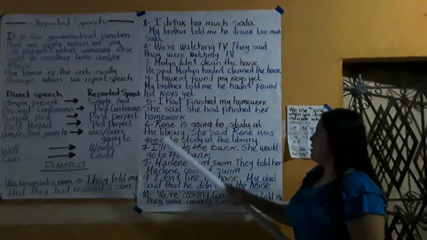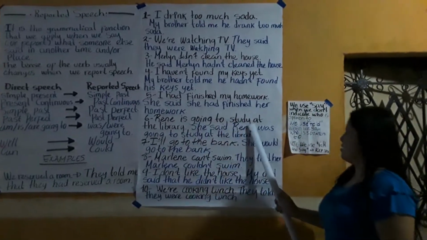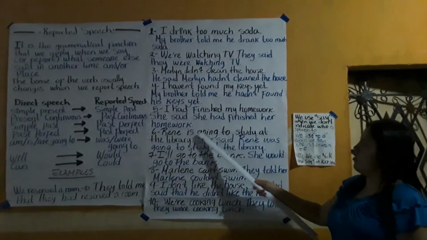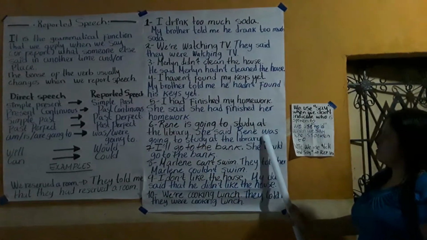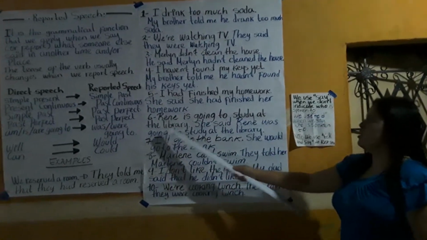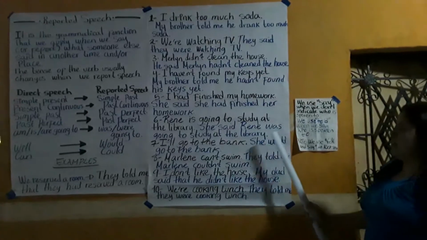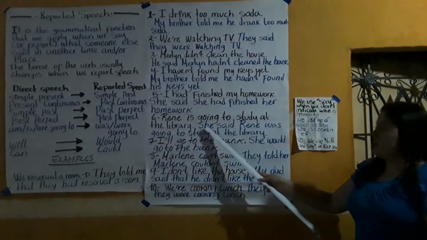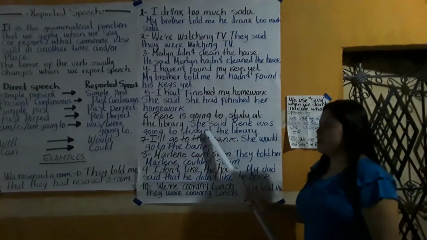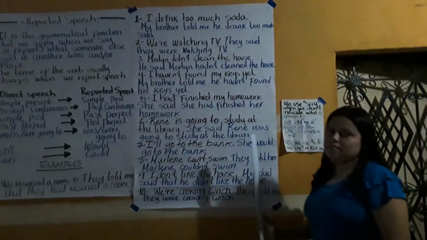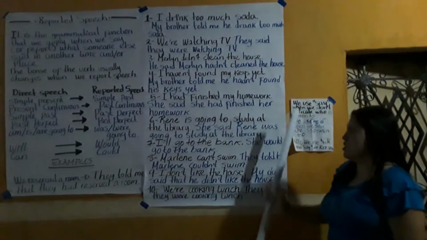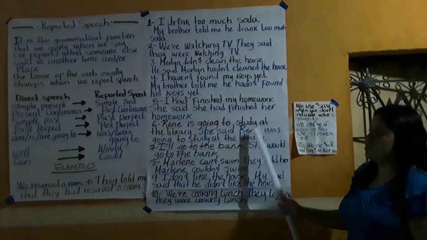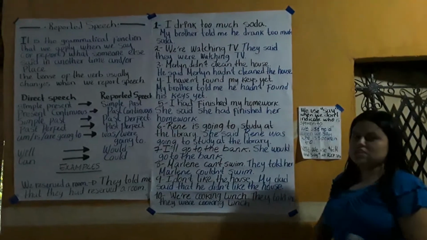Number 6. "Renee is going to study at the library." Is going to changes to was going to. "She said Renee was going to study at the library." Why do we use she said? Because my mother probably said it, but she didn't tell me, or she didn't talk to my sister. She just said it.